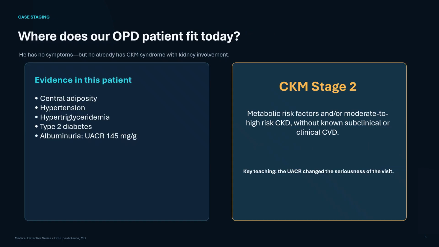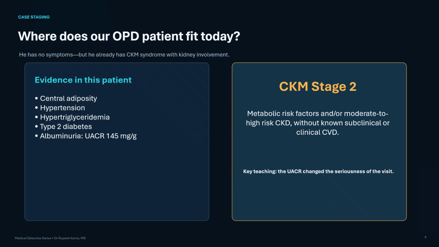Now return to our patient. He has central adiposity, hypertension, hypertriglyceridemia, type 2 diabetes, and albuminuria with a UACR of 145 mg per gram. At this point, he has no demonstrated subclinical or clinical cardiovascular disease. Therefore, he fits CKM Stage 2.